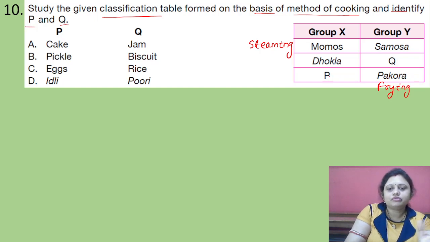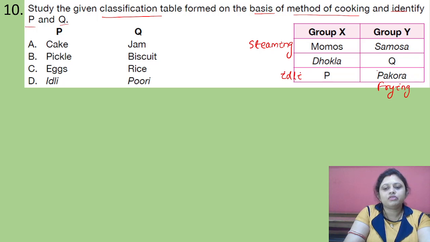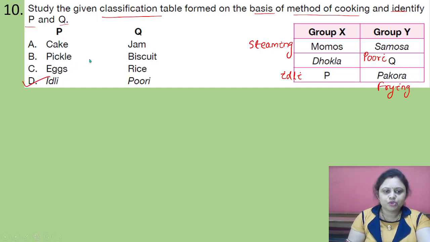So which of the following options is prepared by steaming? Yes, this one is idli. So P could be idli, and for frying, Q could be puri. Okay, so the correct answer is option D, idli and puri.